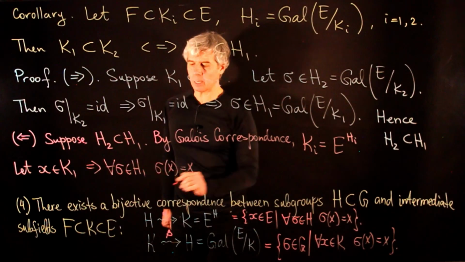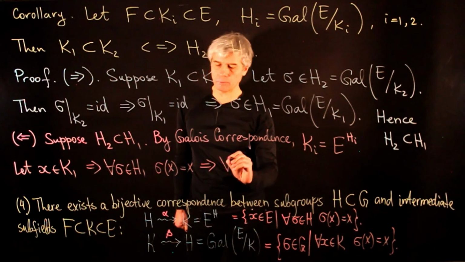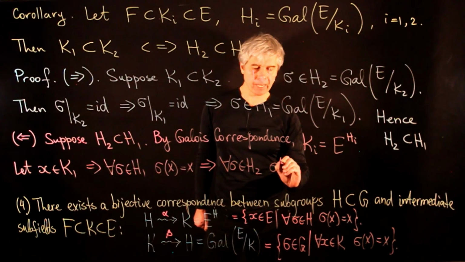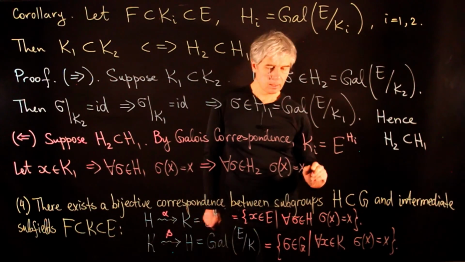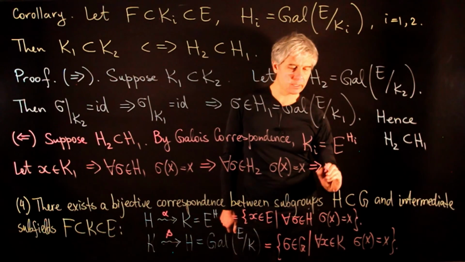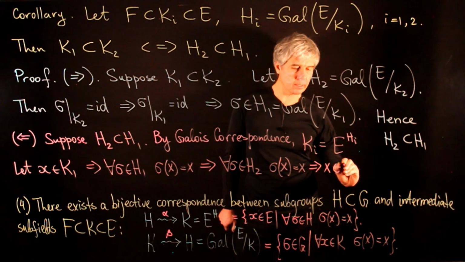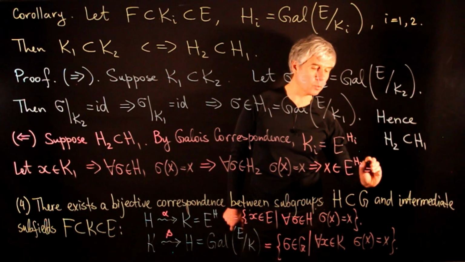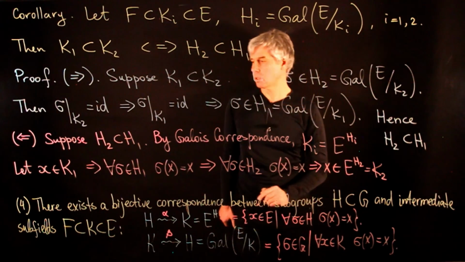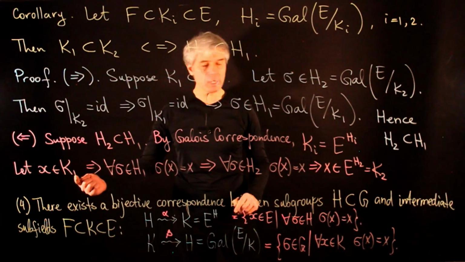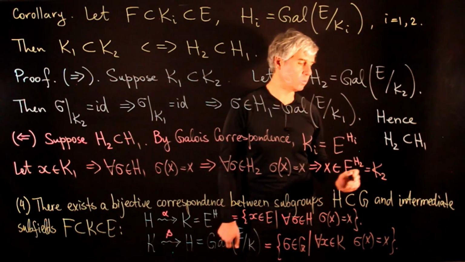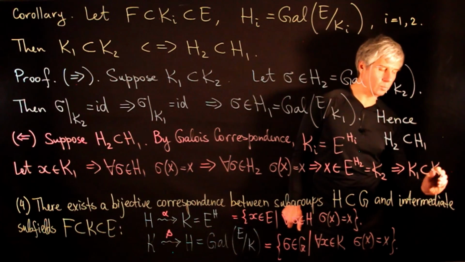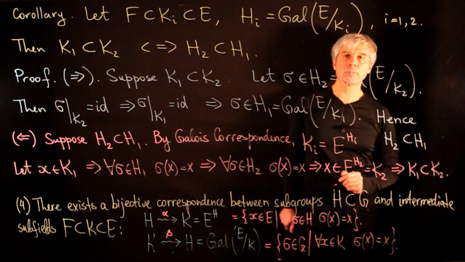But H2 is a subgroup in H1, so for all sigma in H2, we have sigma of x is equal to x. But then this tells us that x belongs to the fixed field in E under the action of H2, which is equal to the subfield K2. So if x belongs to K1, we concluded that x belongs to K2. So this means that K1 is a subfield inside K2. And this completes the proof of this corollary.